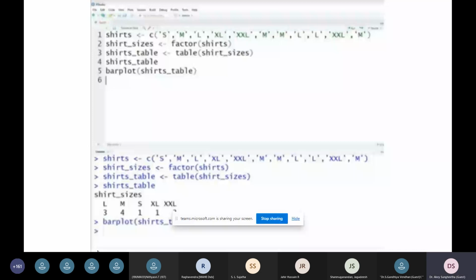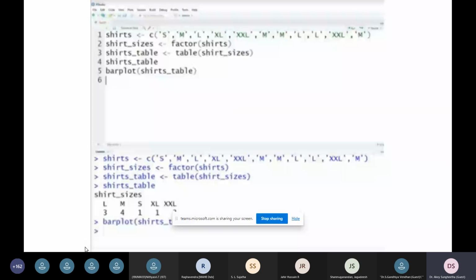So you have to use the function barplot. Similarly, you will be assigning the shirt sizes to the shirt vector, and you will assign the factor of shirt sizes to the shirt sizes vector, and you will assign the table of shirt sizes to the shirts table, and you will display the plot for the shirts table.